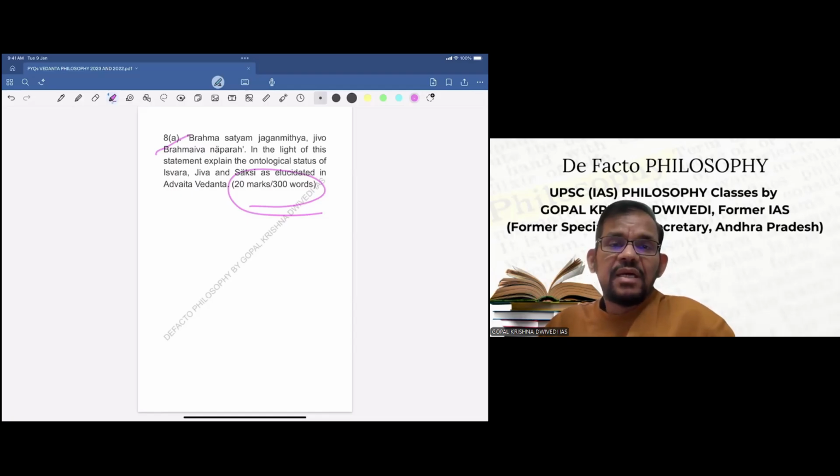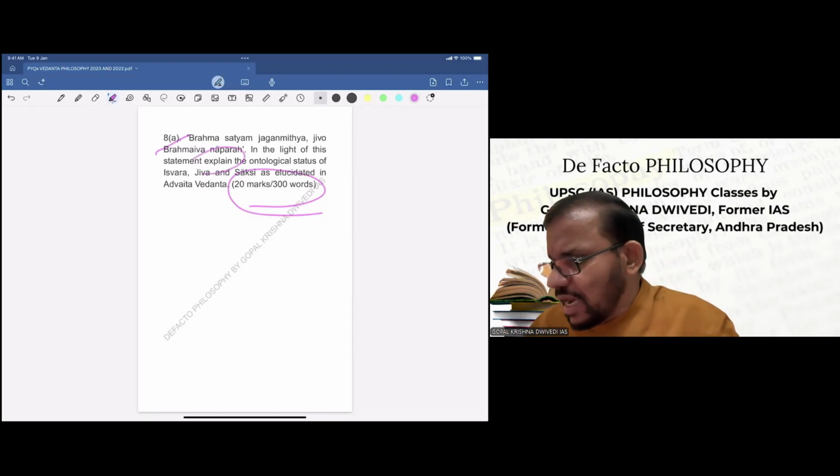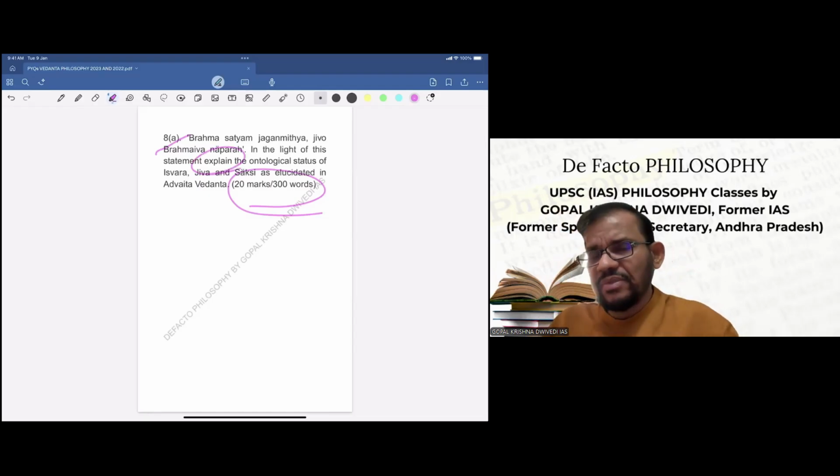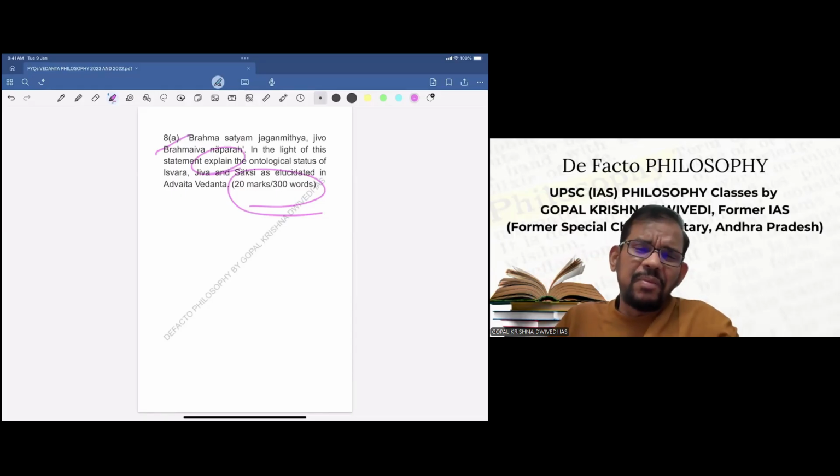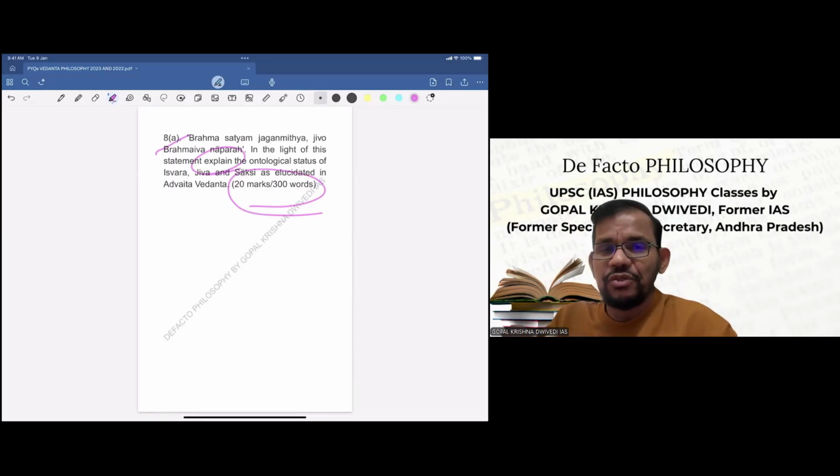So basically, here you have to explain. The directive of explain again means you have to give the exposition, and in the last paragraph or so, you can bring some comparative or critical points also, because this is a 20 marks question. So definitely those points need to be brought.